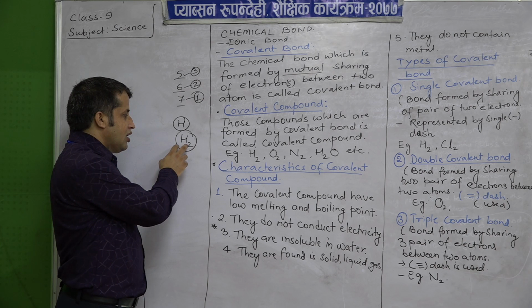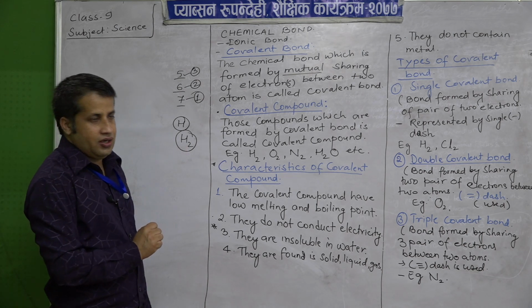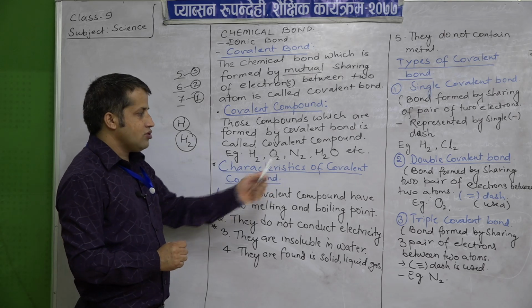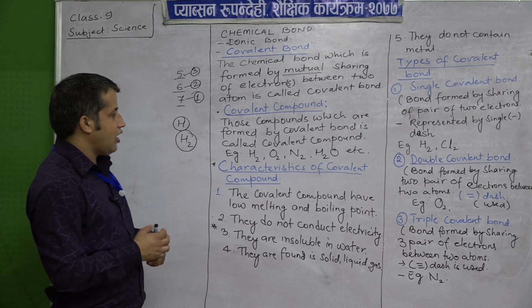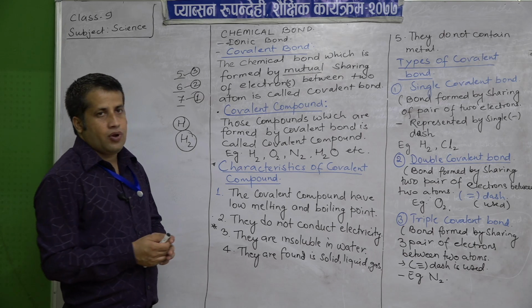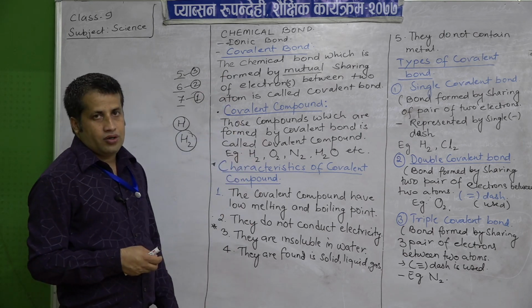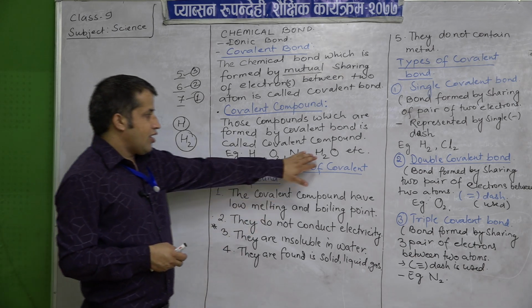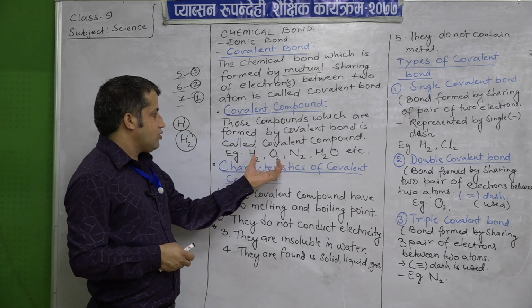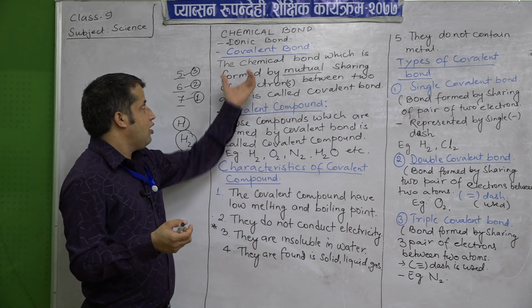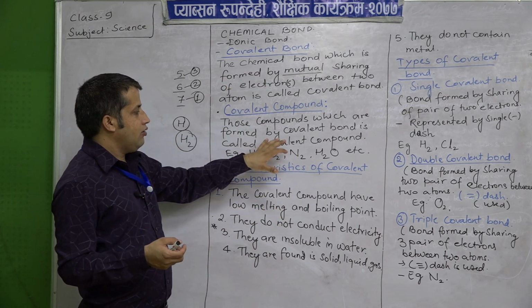So, this is a diatomic element. Like that, hydrogen, oxygen, nitrogen are diatomic elements, and also examples of elements formed by the covalent bond. Water molecule is a compound. Here H2, O2, N2 will be termed molecules, formed by the covalent bond.